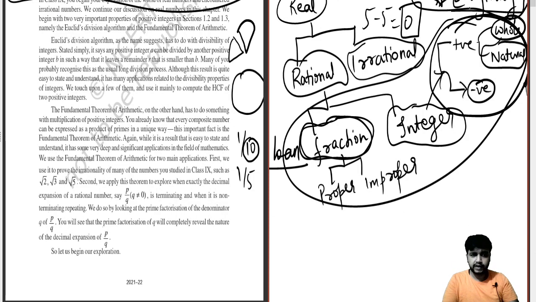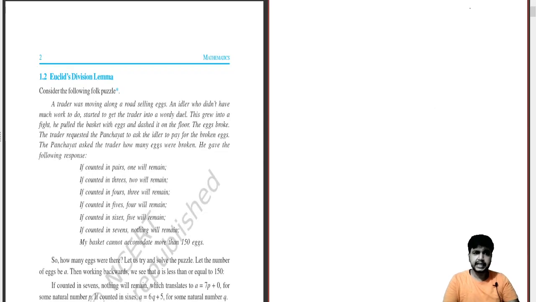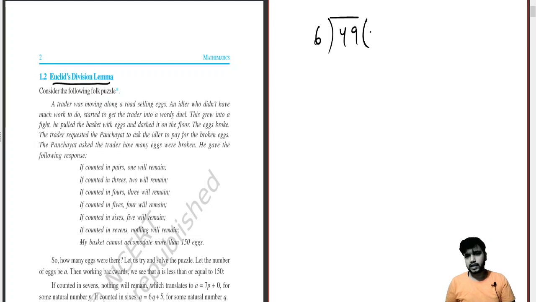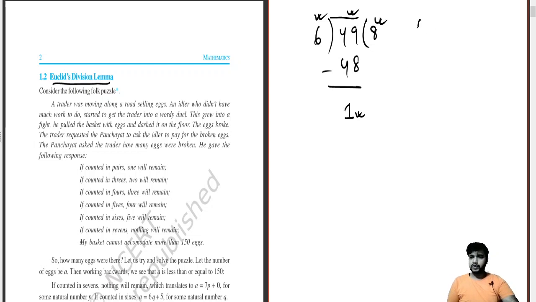Okay. So I am moving further over here. See, the first thing that comes to mind is Euclid's division lemma. This is a very simple concept. You just have to follow one brief structure and you will be better off with the sum. Now if I say 6 into 49, if you divide it, this comes as 8 and this comes as 1. So what is this? Mention everything. This, this, this and this. So what is 6 over here? What is 6 over here?